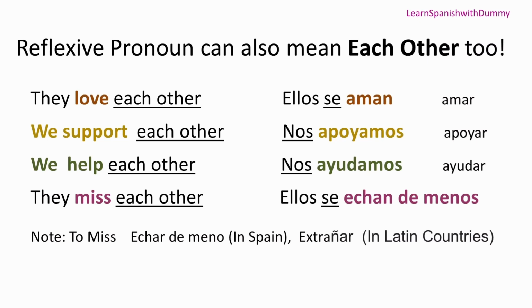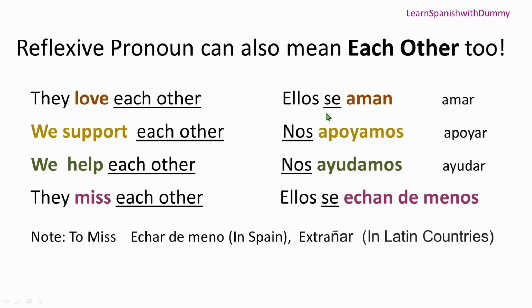Now here it says that reflexive pronoun can also mean each other. Okay, now let's see. For example, if I say they love each other, then I can say ellos se aman. Okay, now ellos se aman literally means that ellos is they, aman is love. Okay, they love. From the verb amar, amar means to love, and here se means they love themselves, right? Because se we have learned it's himself, herself, and it's themselves as well, right? Ellos se aman means they love themselves, but that doesn't make sense.